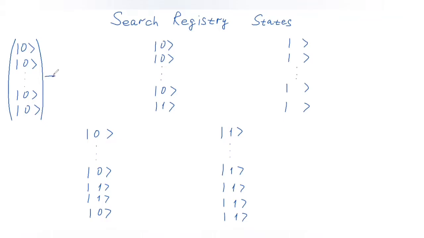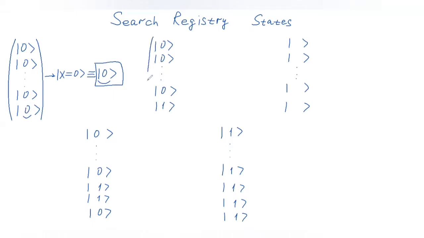So we can write that this state of the search registry corresponds to the element with index x equals 0, or sometimes we will use this notation where we just write 0 in the ket notation. And this is not to be confused with an individual qubit. What is shown here is a binary representation of the number 0 using n qubits, and this qubit here is just the state of an individual qubit in the computational basis.